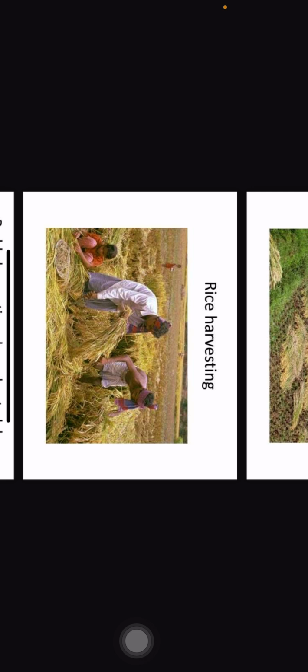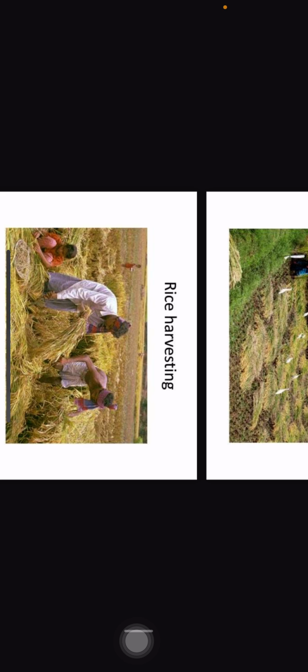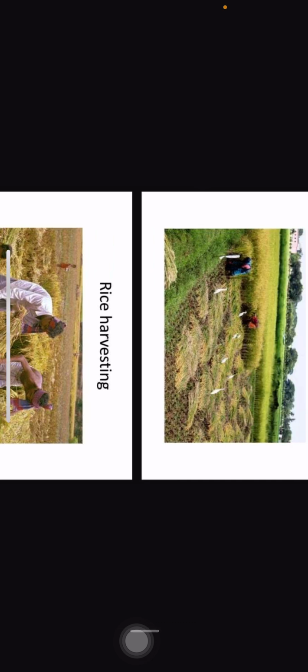If you drive a tractor or mower into a rice field, it will be cut within some hours. But in the case of labor, we used to start cutting from morning to evening. So there is a drudgery of human labor.